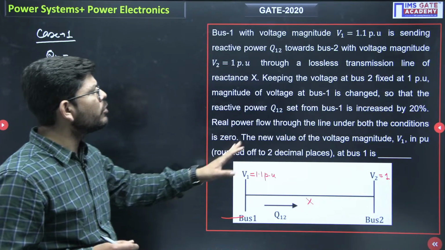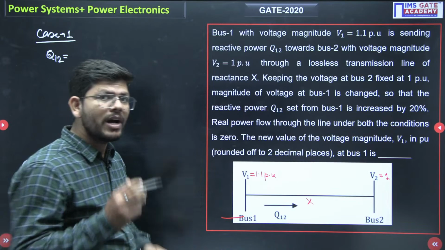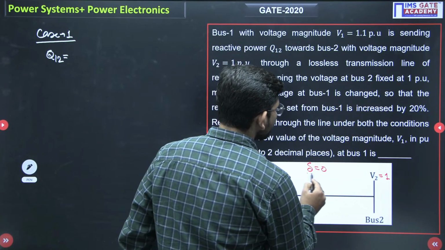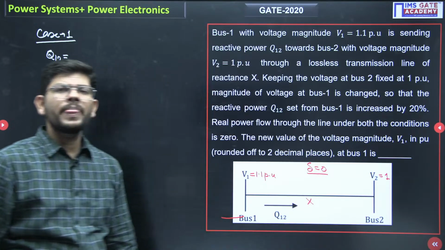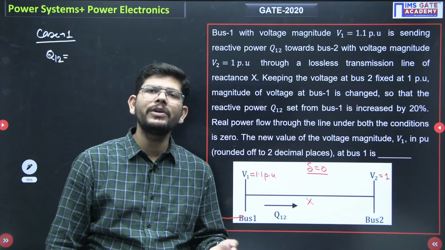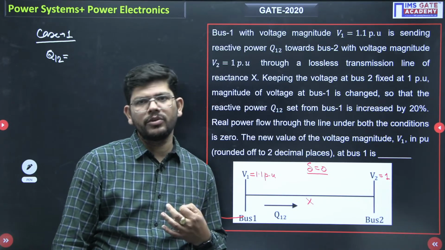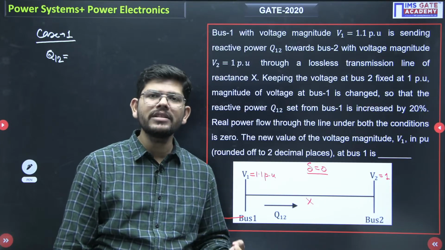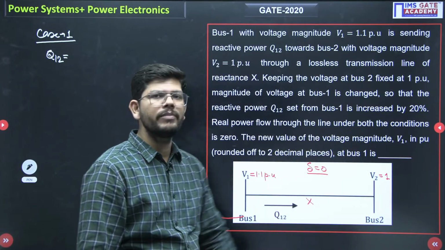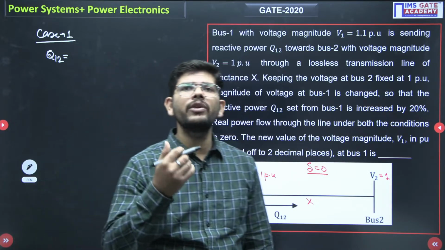Real power flow through the line under both conditions is 0. That means the del value is given to us, which is 0. What is P? P is V1 into V2 upon X sin del. If P is 0, that means sin del is 0, which means del is 0. So del is given as 0 to us. The new value of V1 will be what? We have to find in case 2 the value of V1.